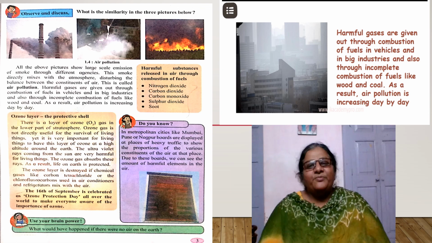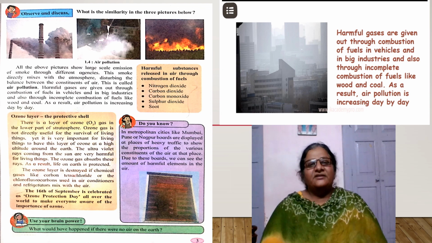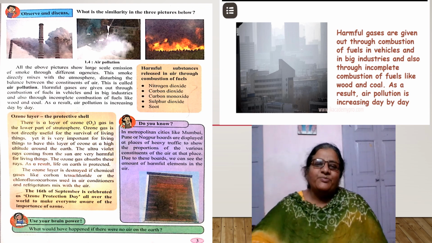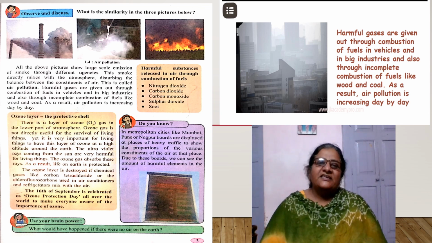When all the constituents are in proper proportion, air is pure. But when their proportion gets disturbed, when the proportion of one of the constituents increases, we say air is getting polluted.